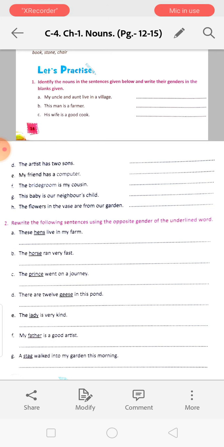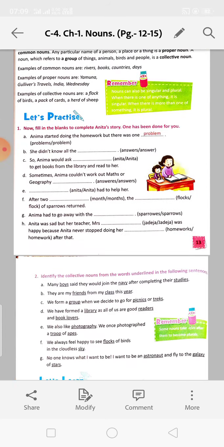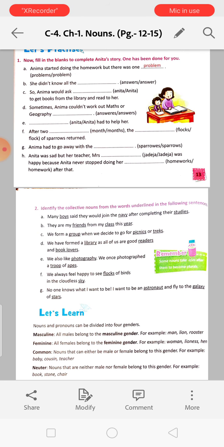Next, today we have read noun and its gender. Noun's gender is divided into 4 kinds, that is masculine, feminine, common and neuter. Masculine gender means the boy or the man, lion, rooster, cock, all this.